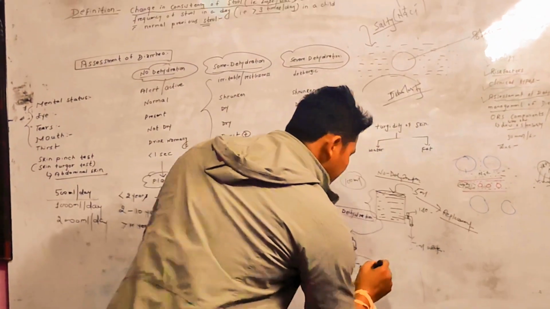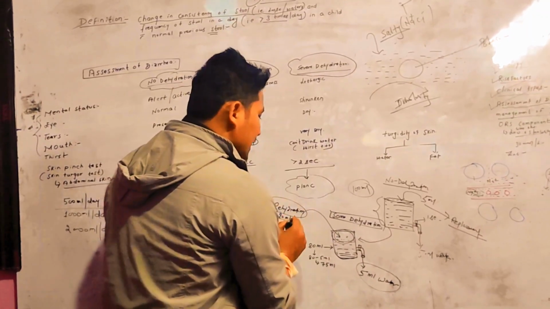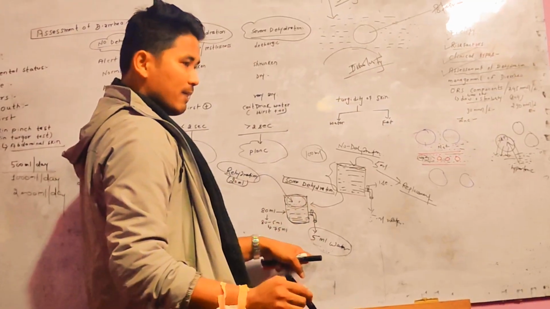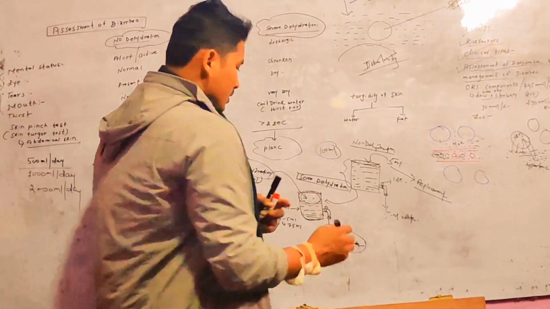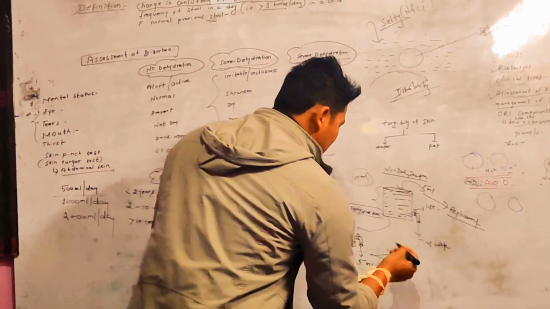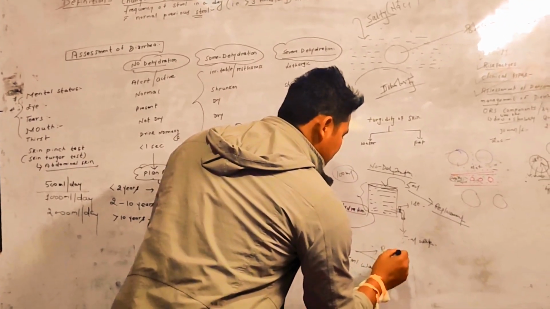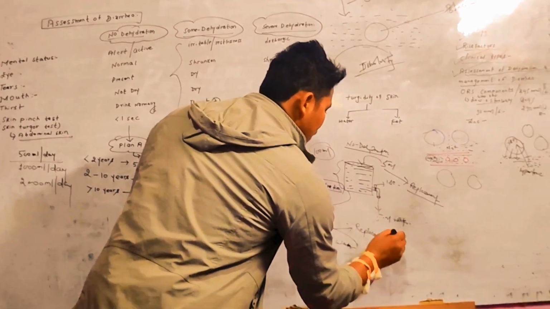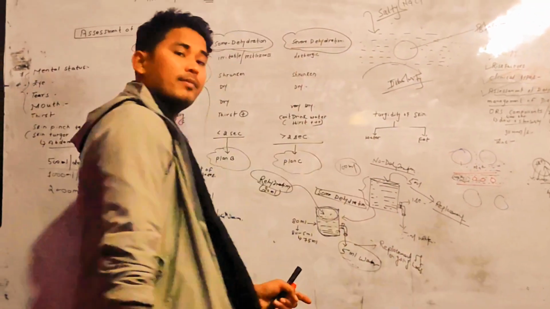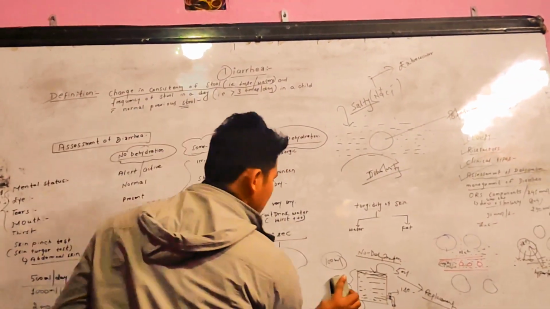If you manage the already lost fluid, that is done by rehydration, and if you manage the ongoing loss, this one is ongoing, still it is going, the episodes are going episodically. So if you replace the episodic loss of fluids from the stool, then this is known as replacement of ongoing loss. So this is the concept here.